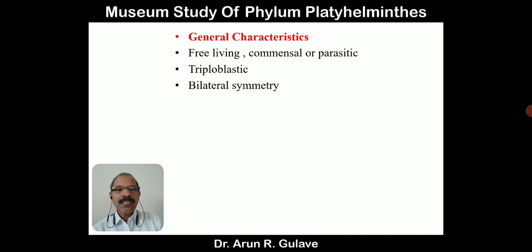Body symmetry is bilateral, two equal halves of the body through a single plane.